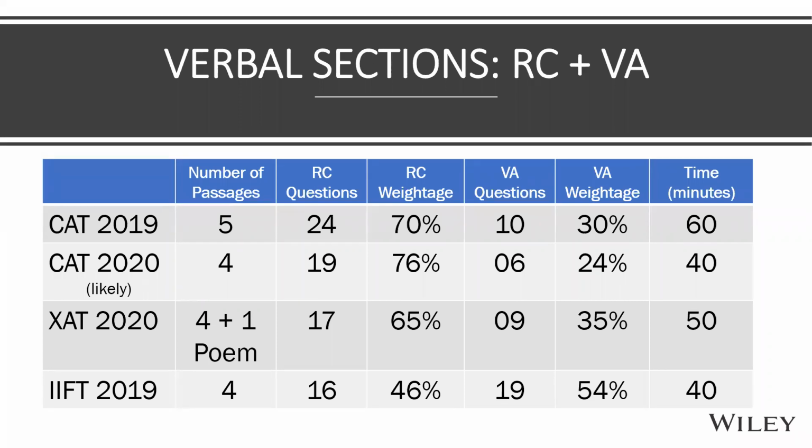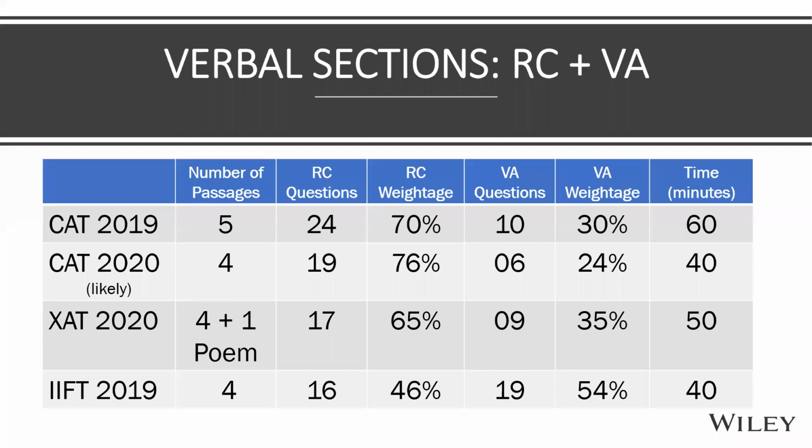Let's come to XAT. XAT this year in January, which was held, this was the breakdown. There were 4 RCs, 1 poem. 1 poem had 2 questions. The 4 RCs together made 15 questions. So 1 RC had some 3 questions, the rest had 4. So RC was 65%, VA was 35%.